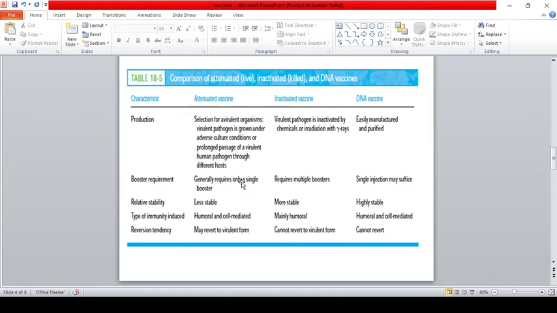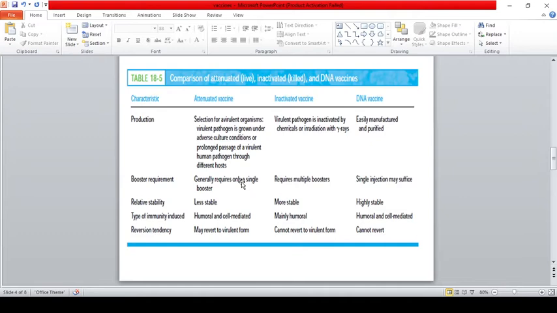In the attenuated vaccine, we will be introducing an avirulent organism. Avirulent means the organism has the growth potential but it lacks the disease causing potential. So these may be produced by taking the virulent pathogen and growing it in adverse culture conditions, or by undergoing prolonged passaging of the virulent pathogen. Examples of these vaccines include BCG, that is Mycobacterium bovis. We need to take the organism and grow it in an increasing concentration of bile.